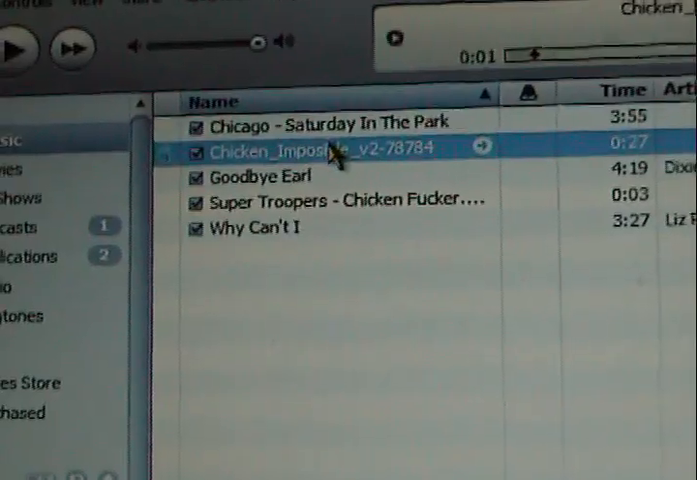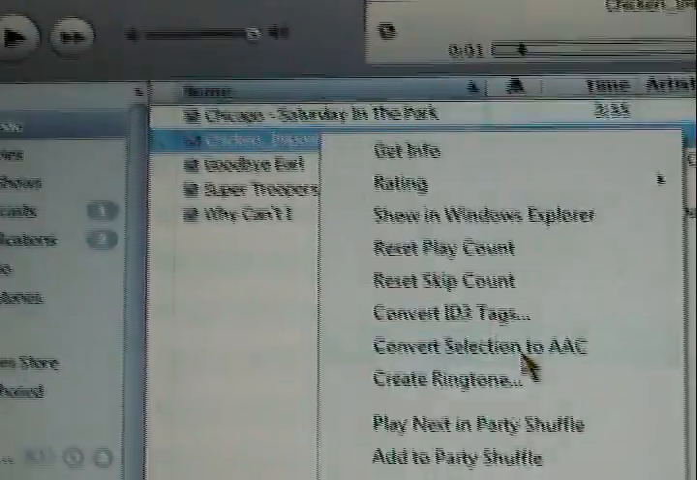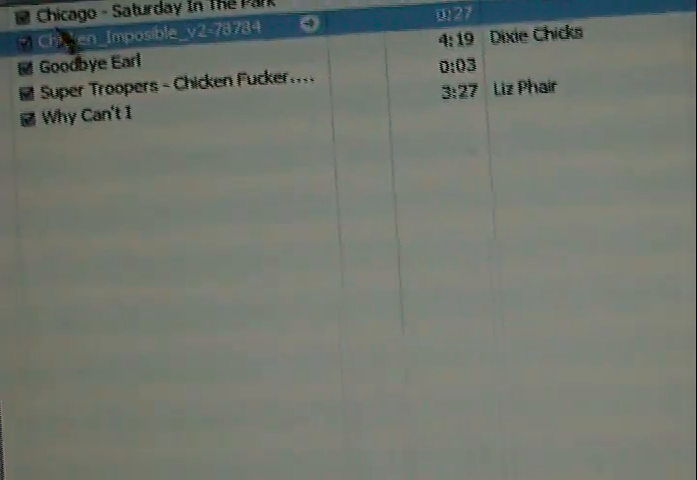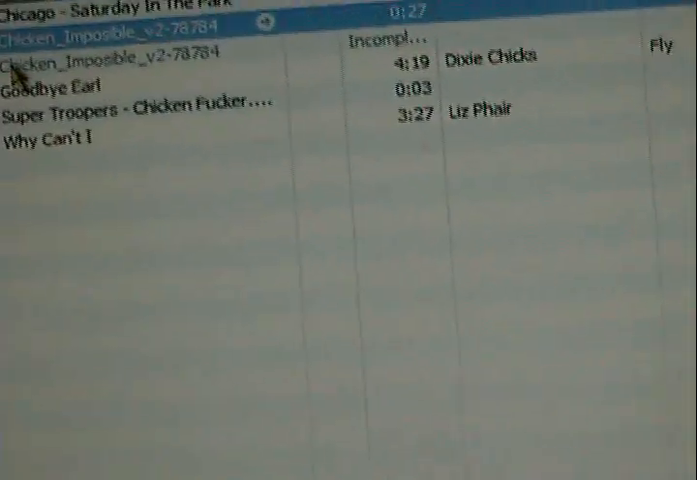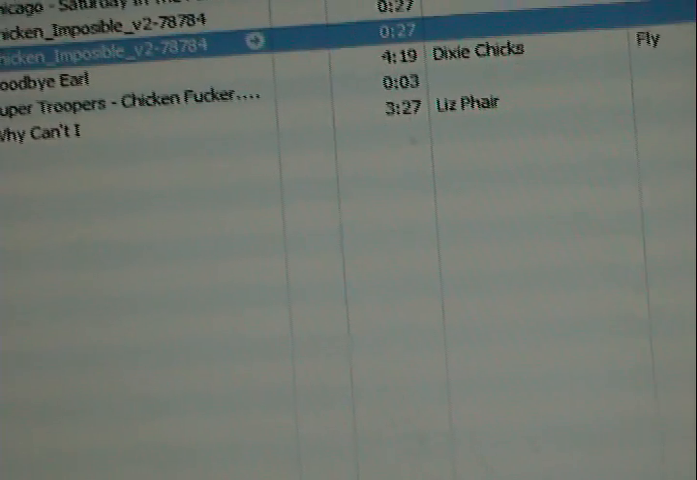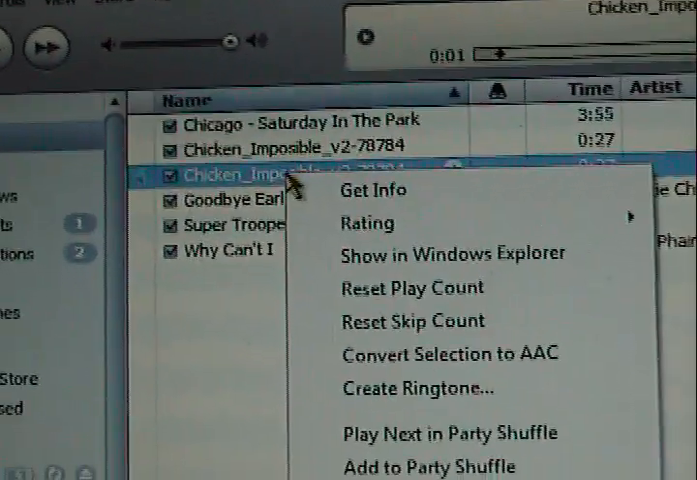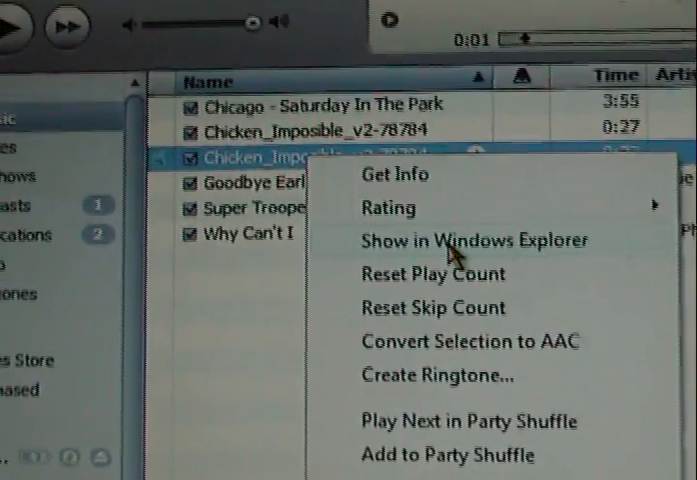Okay, so now you gotta right click it and make convert selection to AAC. Now click it. You'll make a second copy of it, and it's right here. Make sure you remember which copy is AAC because they look the exact same. So right click on the AAC and say show in Windows Explorer. Then it'll show you it right here.